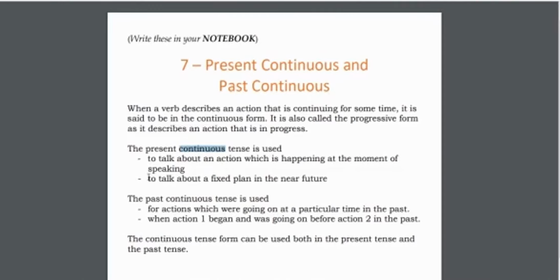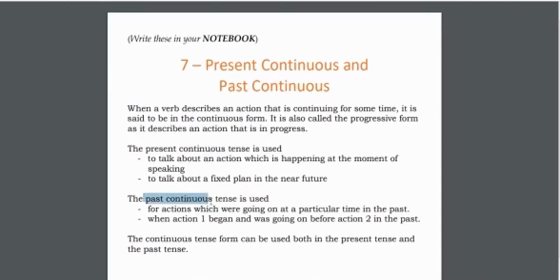Next one, to talk about a fixed plan in the near future. I'll give you a simple example. Future, that means you cannot say about next month or next year. You can say about after few hours, after few days. Okay? A plan that is already fixed by you or someone else. When you talk about these kinds of things, we use present continuous tense.